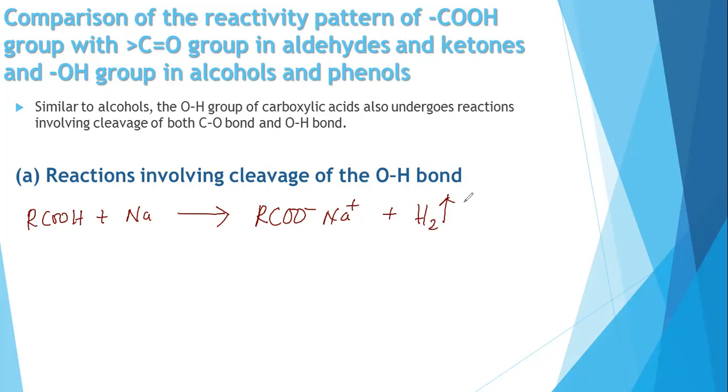Whenever you write the reaction, guys, you should be able to balance the reaction. I'm not writing the balanced reaction here; I'm just teaching you all how to write the reaction first. Whenever the carboxylic acid reacts with sodium metal, it will end up with the carboxylate ion and the sodium ion, with evolution of hydrogen gas. Are you all clear?